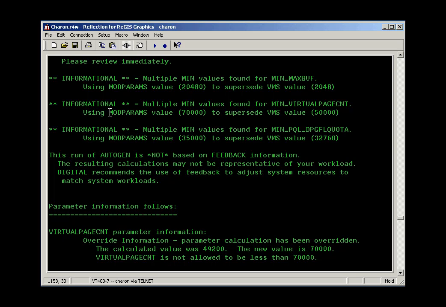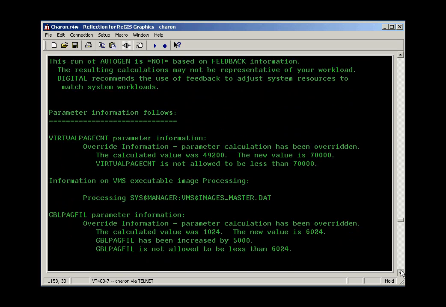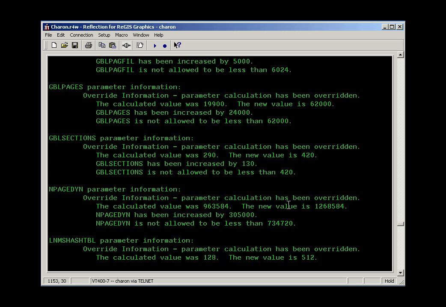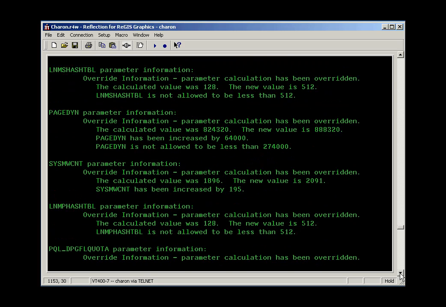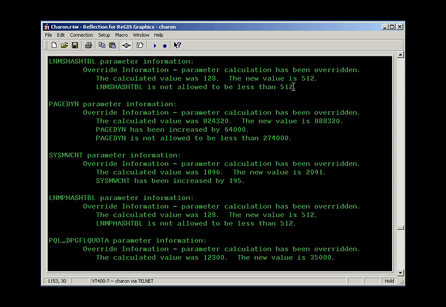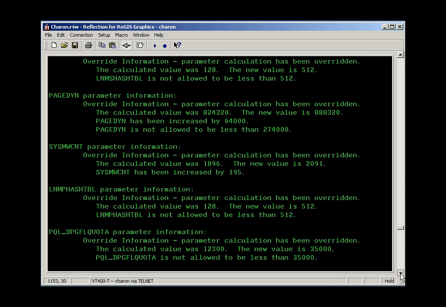That happened. Virtual page count, we asked for it to be 70,000. That happened. The page file quota limit, process quota limit, default page file quota, we asked for it to be 35,000. That happened. We asked for global pages to be set to something. That happened. Global sections got larger. That's something we were concerned about. Logical name system hash table, we asked for it to be 512. Also logical name process hash table, we asked for it to be 512, so that happened. So far so good.